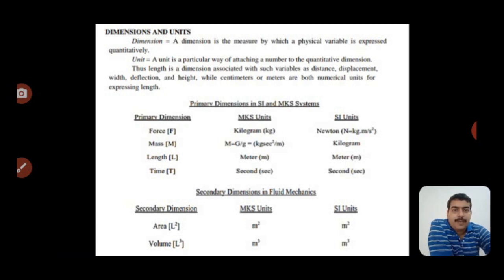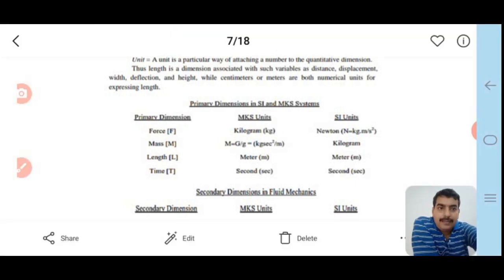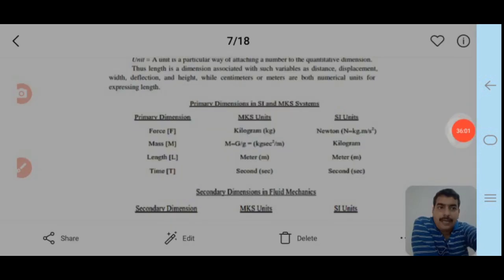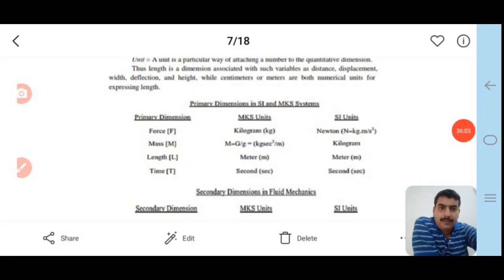The mass unit is kilogram second square per meter, and the SI unit is kilogram. Length is in meter in both MKS and SI units. Time is in second in both.